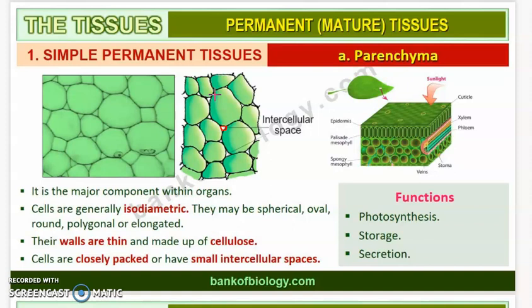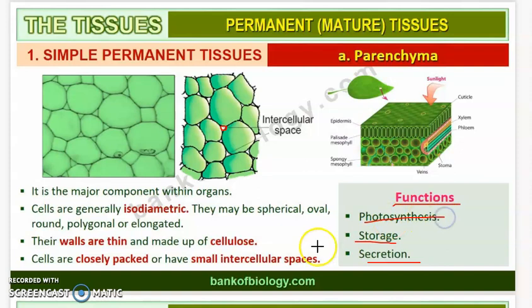Their walls are thin and it is made up of cellulose. And how are the cells? They are closely packed and they have smaller intercellular spaces. Now let us see about the functions of these parenchyma. So these parenchyma perform various functions like photosynthesis. They help in photosynthesis, they help in storage and secretions. Okay, so these are the functions of the parenchyma.